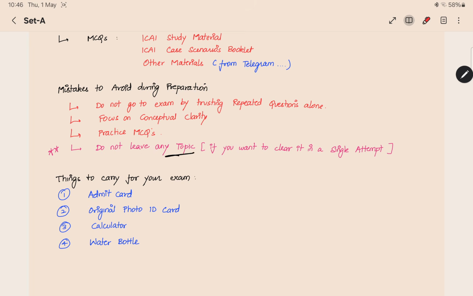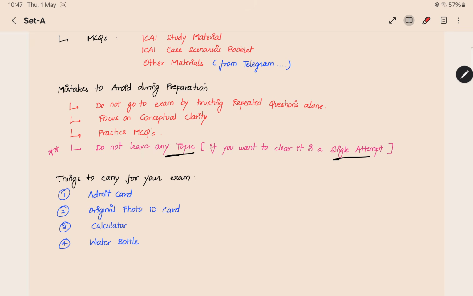Nowadays the questions are coming from all the topics. They are not ignoring any topic. It is taken randomly, so you cannot say from which topic questions are coming and from which topic questions are not coming. So do not leave any topic. Cover all the topics to clear the exam in a single attempt.